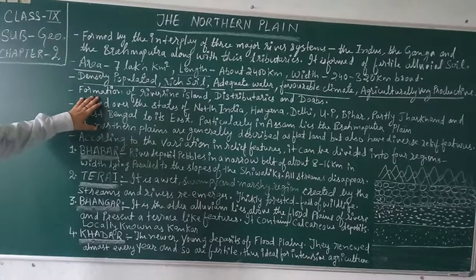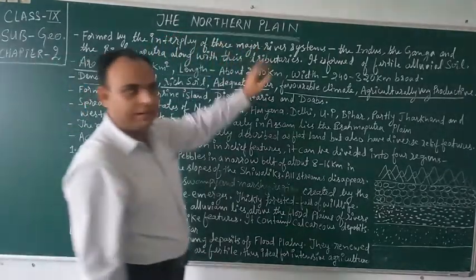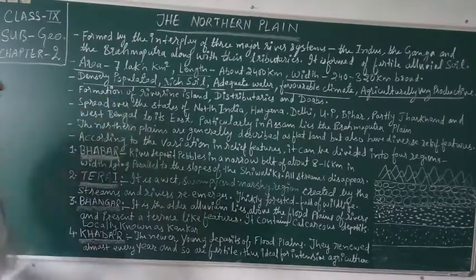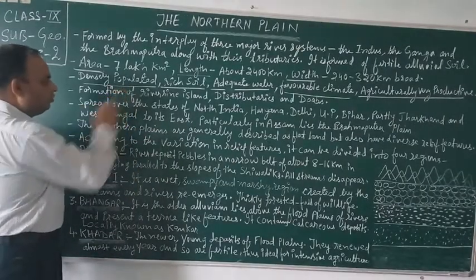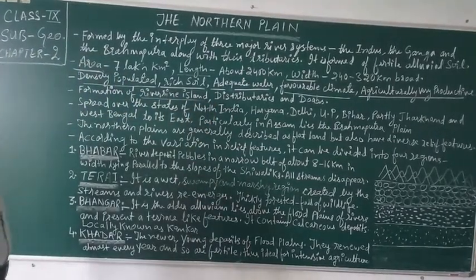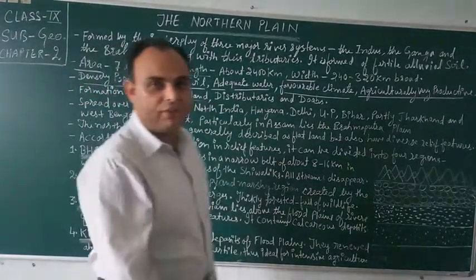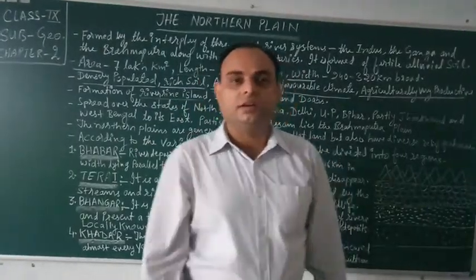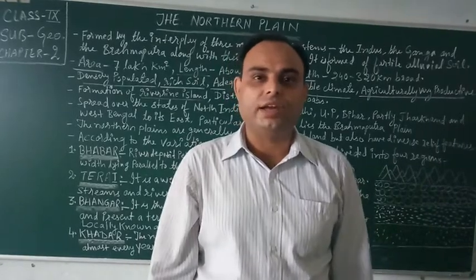Now, in the northern plain regions, we can see some formations. Riverine islands are formed in the northern plains. Majuli is the name of a riverine island.